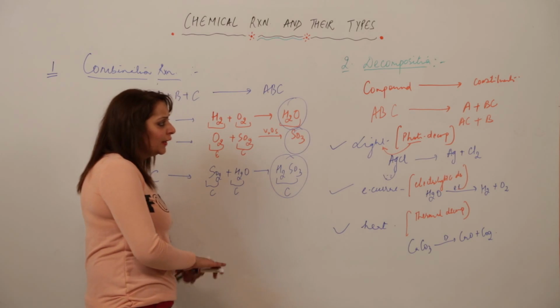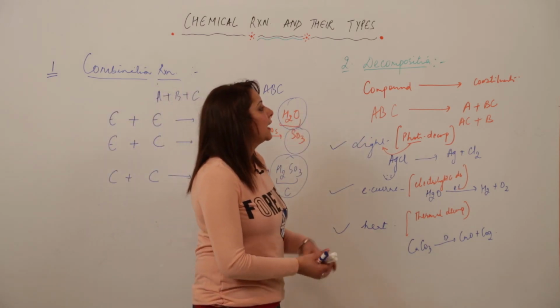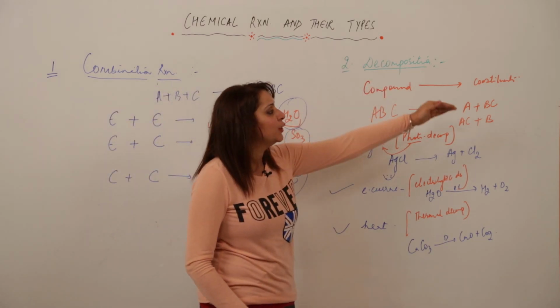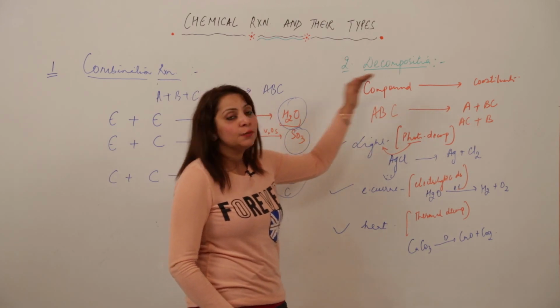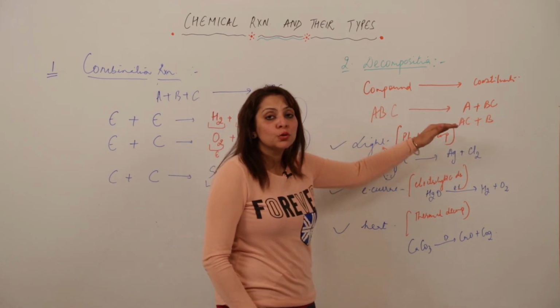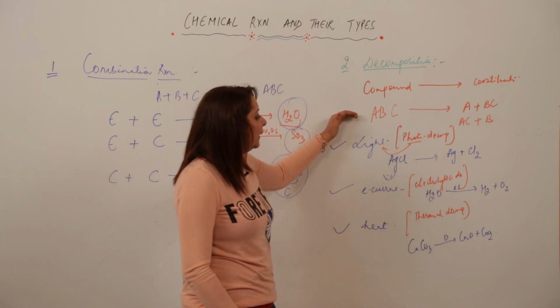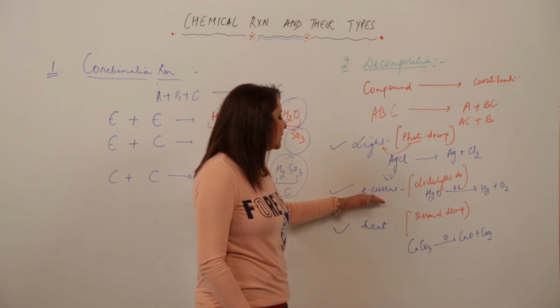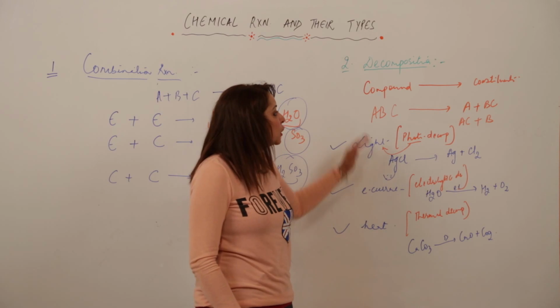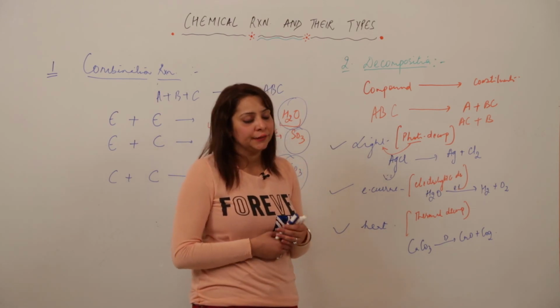See. So again, coming to decomposition, that means a compound gets broken into its constituents: a minimum of 1 reactant, and 2 or more products. How is it getting decomposed? In the presence of light, by passing current, or by the supply of heat. So this is how the decomposition reaction occurs.